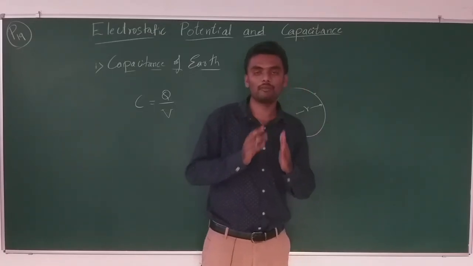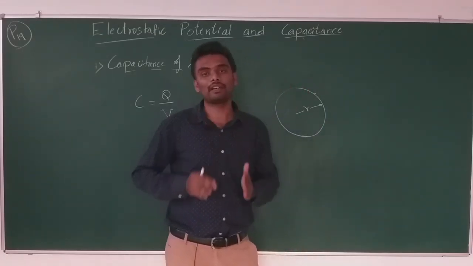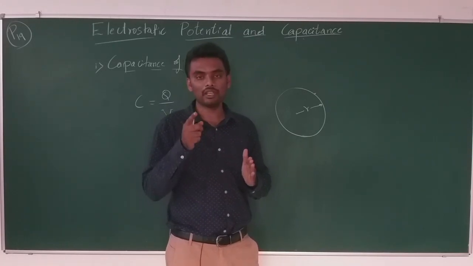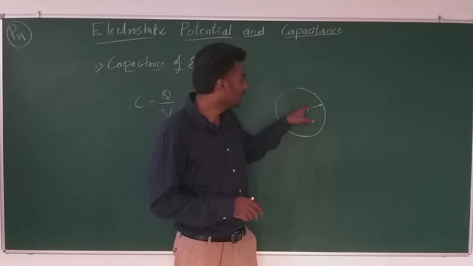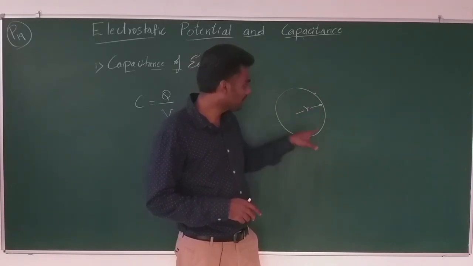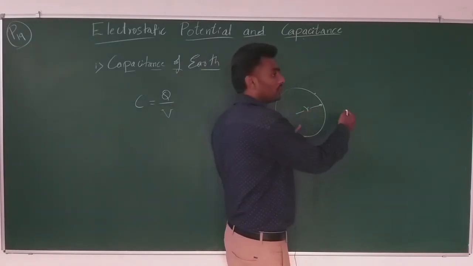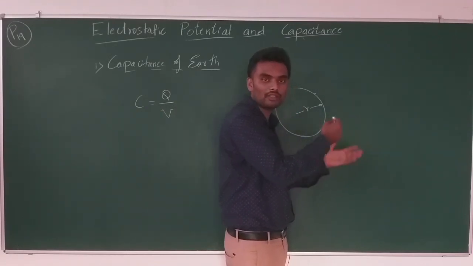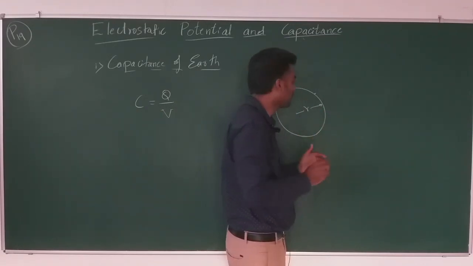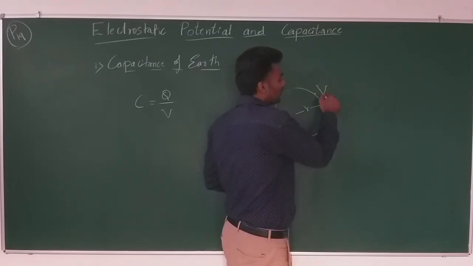In case of a parallel plate capacitor, the plates are the bodies, right? V A minus V B, that is V. That is what we chose. Here we have a single body, there is no other body. So, if we assume that there is another body with no potential, it's the same scenario, right? So, it's going to be V.